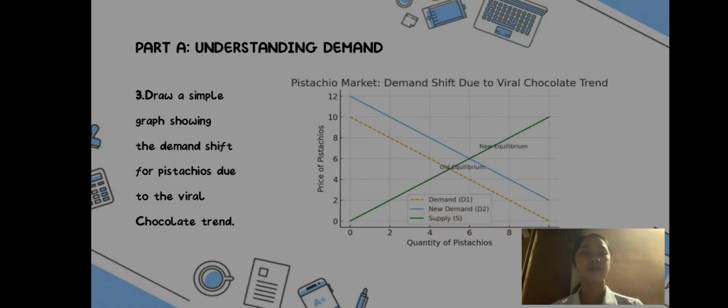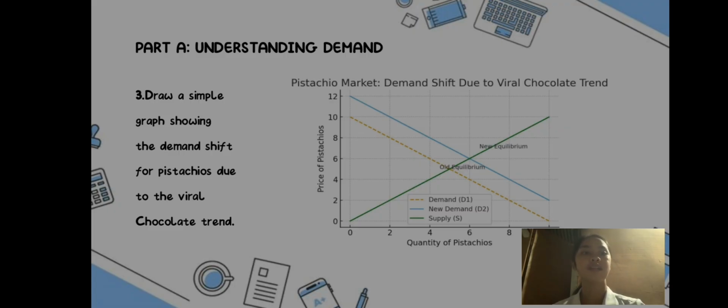So here is the graph. The vertical axis shows the price of pistachio. The horizontal axis shows the quantity of pistachio. The demand, the dashed yellow line, as you can see, slopes downward, indicating that as the price of pistachio decreases, the quantity demanded increases.